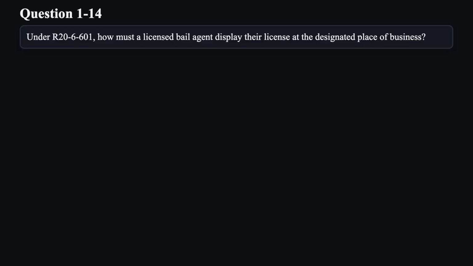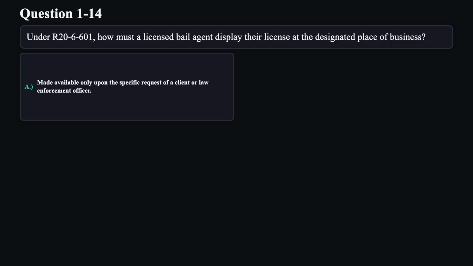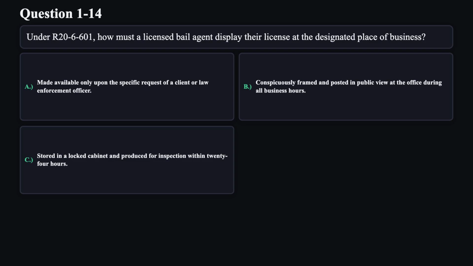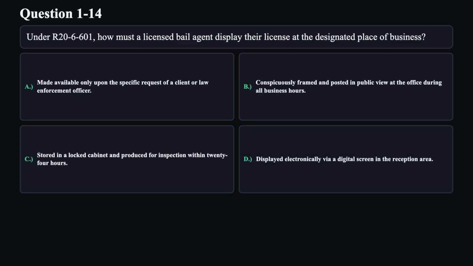Question 14. Under R26601, how must a licensed bail agent display their license at the designated place of business? A. Made available only upon the specific request of a client or law enforcement officer. B. Conspicuously framed and posted in public view at the office during all business hours. C. Stored in a locked cabinet and produced for inspection within 24 hours. D. Displayed electronically via a digital screen in the reception area.